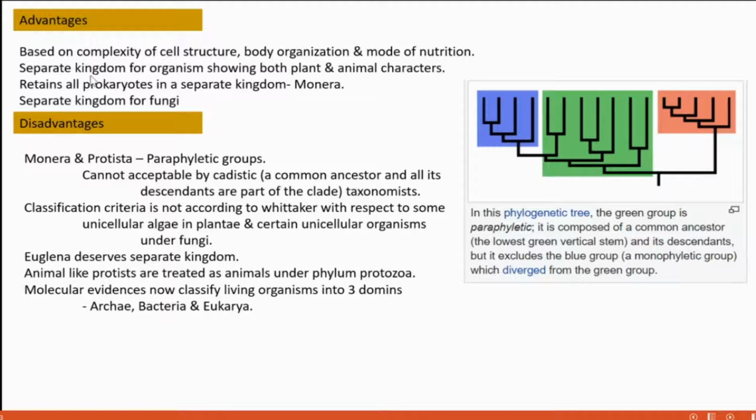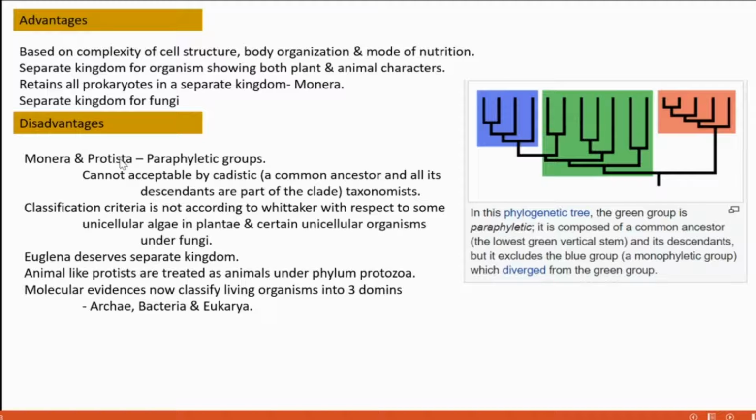And in five kingdom classification, there is a separate kingdom for organisms showing both plant and animal characteristics. It also retains all prokaryotes as a separate kingdom called Monera. And also a separate kingdom is present for fungi. Those are the advantages. Then what are the disadvantages?